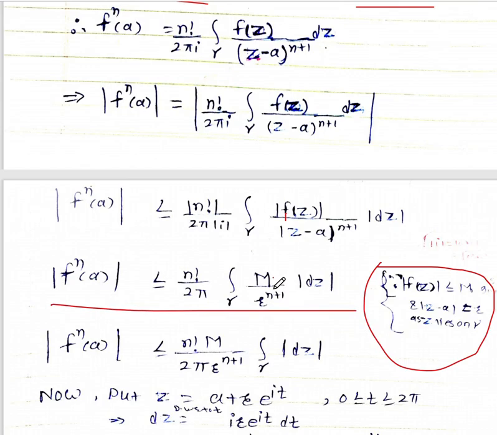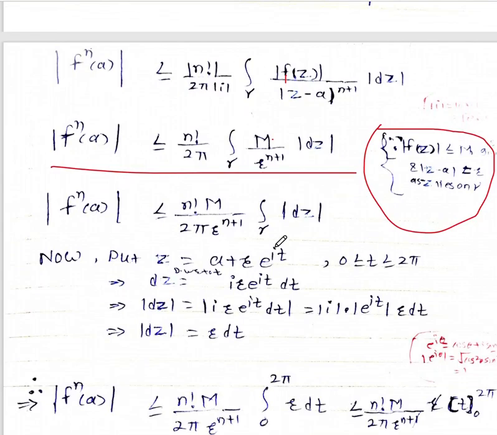Here M is a constant, so take it outside of the integral. r raised to power n plus 1 is also a constant term, so this can also be taken outside of the integral. So this can be written as modulus of f^(n)(a) less than or equal to n factorial M upon 2 pi r raised to power n plus 1, integral over gamma of mod dz. Now to solve this integral, let us put z equal to a plus r e raised to power i t. This is the integral over the curve gamma.